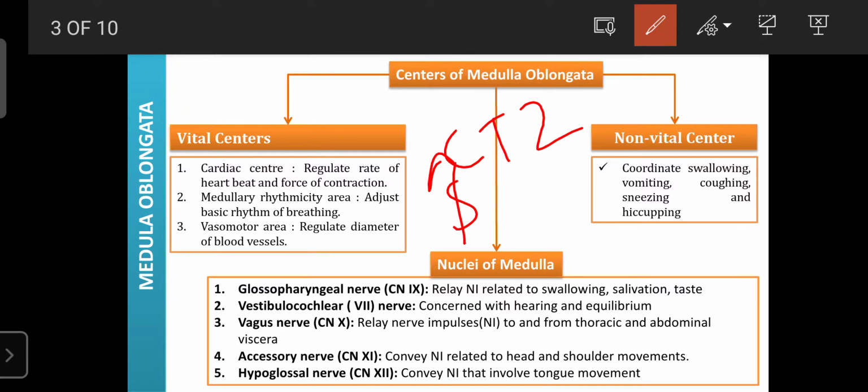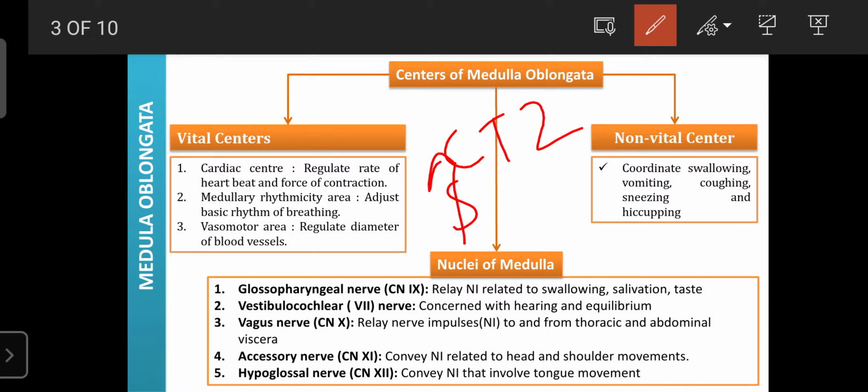The medulla oblongata is also involved in the regulation of coughing. A cough helps in the removal of waste material from the lungs in the form of sputum. That phenomenon is known as coughing, and it is also regulated by the medulla oblongata, as are sneezing and hiccoughing.